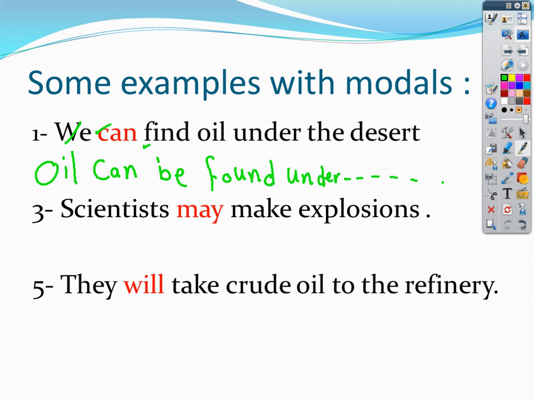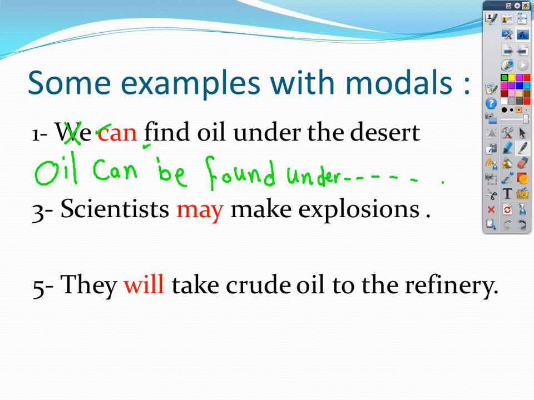Where is we here? I don't need we, because the sentence became passive. I don't need the subject, especially if it is a pronoun like we, he, she, it, they. It's not important to use the subject in my passive sentence.